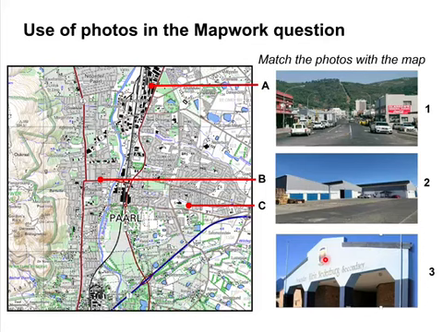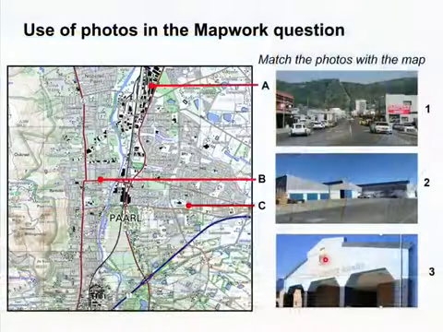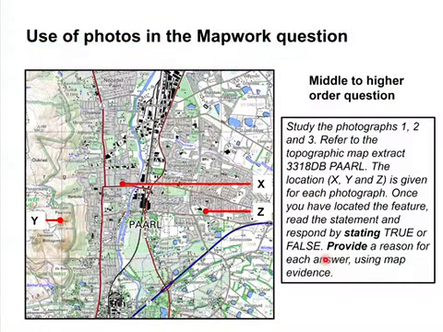You see, that was very easy in that you just needed to look at the question, look at the map, and it was easy to connect them with each other. But what if they make it a little bit more difficult? Let's have a look at this. Here we've also got the use of photos in the Mapwork question. This would definitely be a difficult middle to easy higher order question.